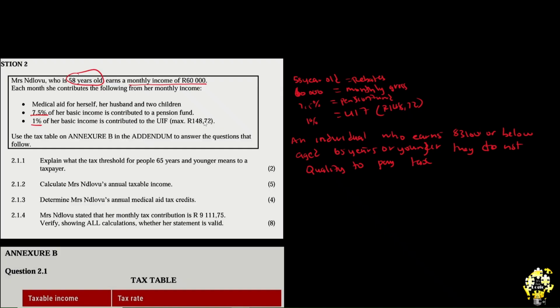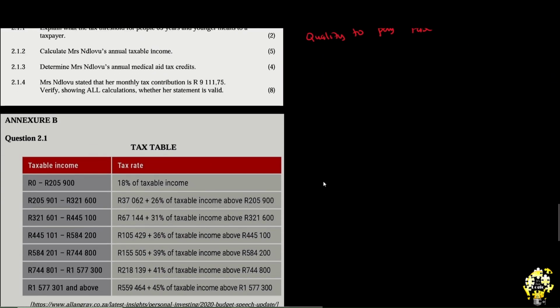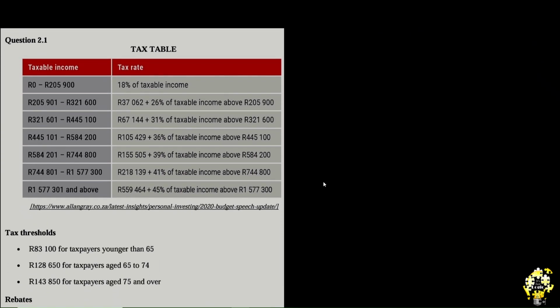That's what it means. Explain what the tax threshold for people 65 years and younger means to a taxpayer. So an individual who earns 83,100 or below, aged 65 years or younger, does not qualify to pay tax. In order for them to qualify to pay tax, they must earn 83,101, because this is the maximum that they can earn without having to pay tax.